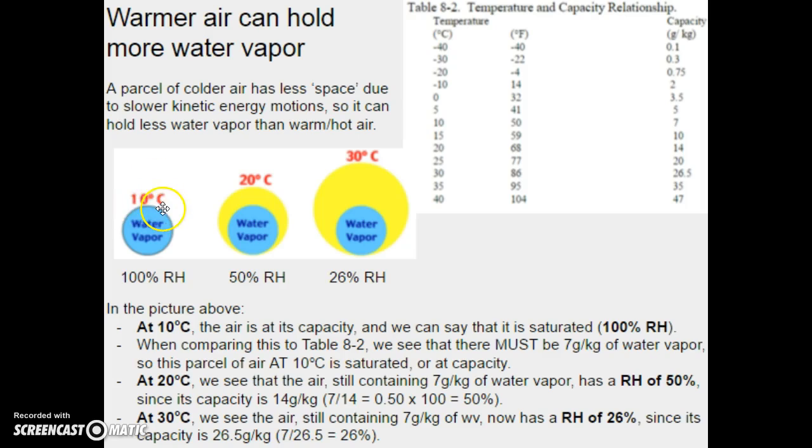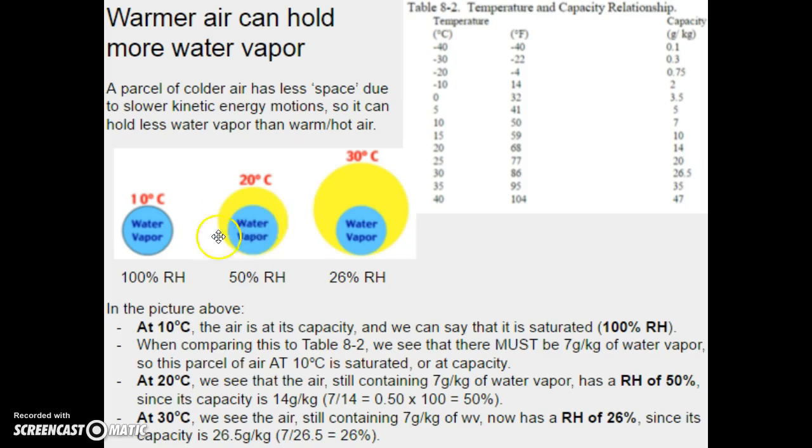I see that at 10 degrees Celsius, this parcel of air is completely saturated. It's full. So at 10 degrees C, the air is at its capacity, and we'd say that this is saturated. It has a 100% relative humidity. When I compare at 10 degrees Celsius over here, I see that the capacity is 7 grams per kilogram. So there must be 7 grams per kilogram of water vapor. This parcel of air at 10 degrees Celsius is saturated, at its capacity of 7 grams per kilogram. I see that that's its value.